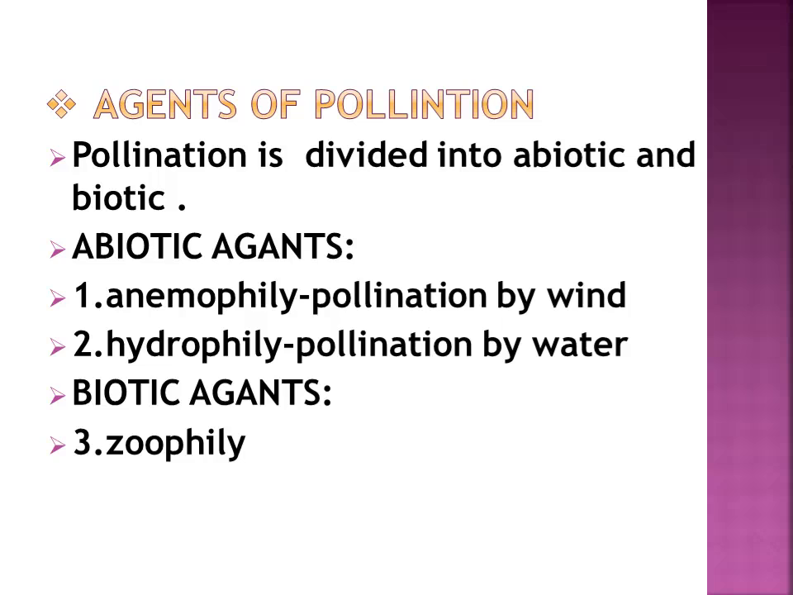Agents of pollination. The agents are divided into two factors, abiotic and biotic. Abiotic agents, that is non-living agents, are anemophily, pollination by wind, and hydrophily, pollination by water. Biotic agents, that is animals which are involved in pollination, such agents are called zoophily.